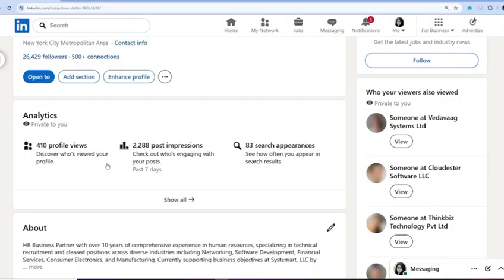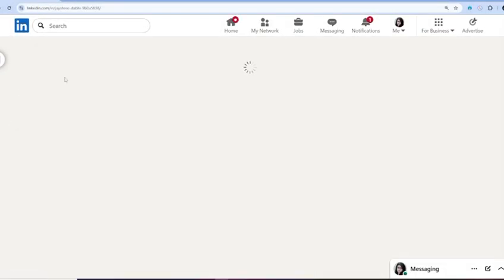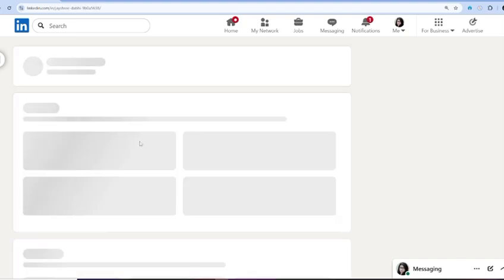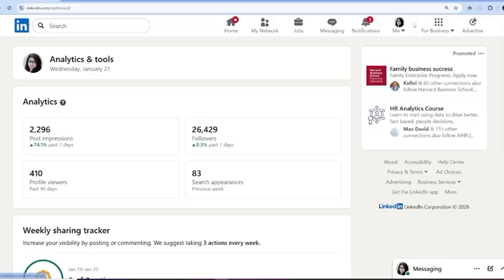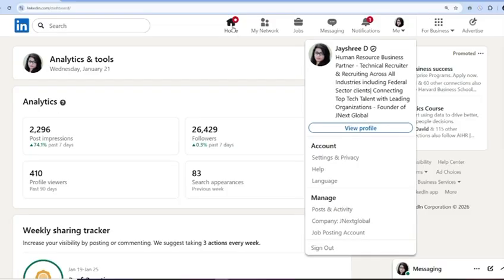Next one is activity and consistency. If you are active on LinkedIn, it will improve your visibility in front of recruiters. So what you can do is like posts that someone has posted, or comment your thoughts, and you can also post something that is suitable to your profession. This activity boosts your profile reach automatically to the recruiter.